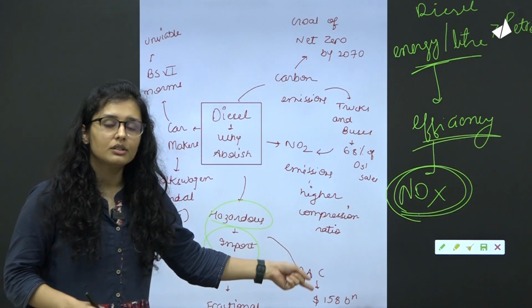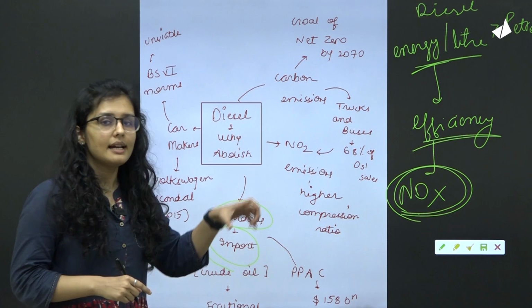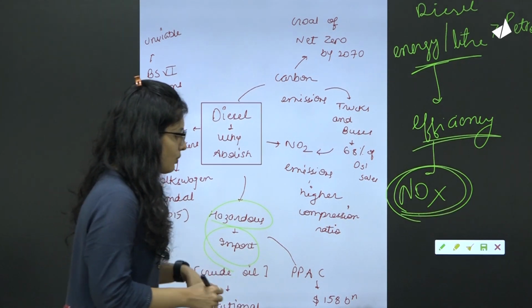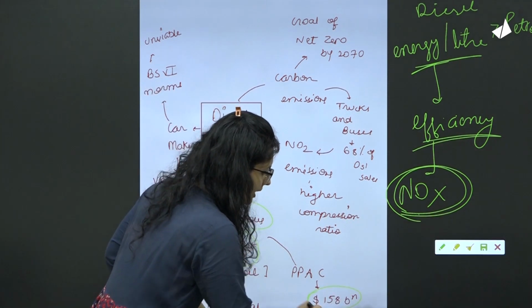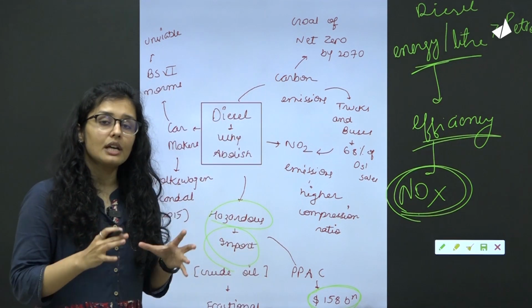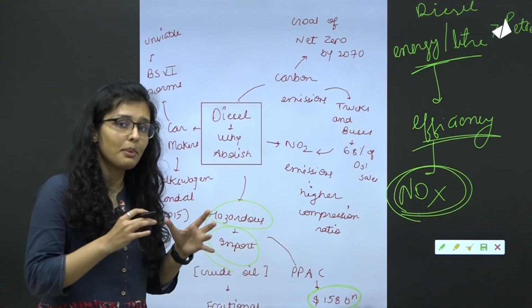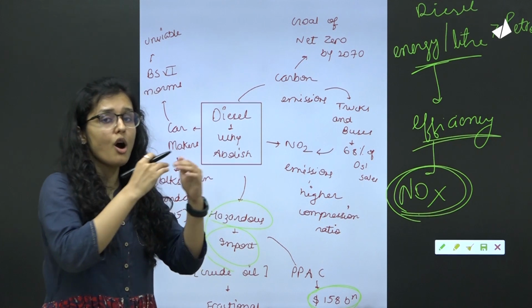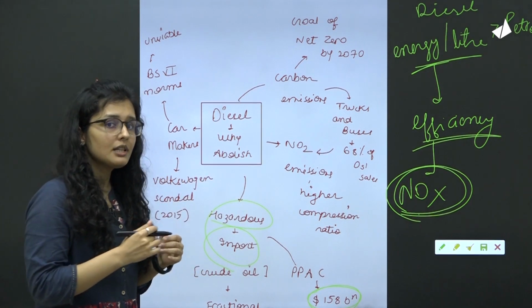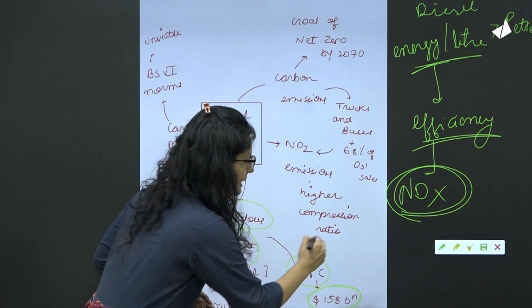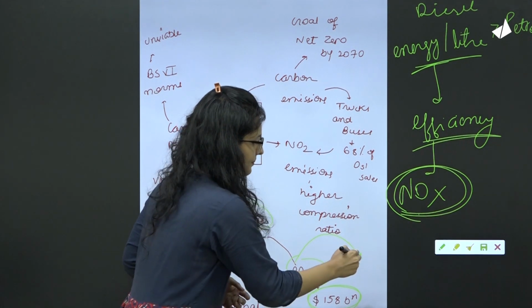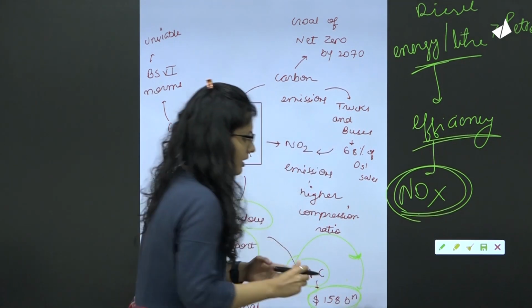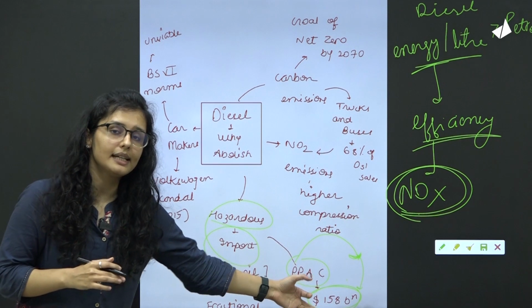There is a report, now we can note down this data, that in the fiscal year 2022 to 2023, there was $158 billion of imports of crude oil as per the Petroleum Planning and Analysis Cell. As per this, there was more than 150 billion in imports here.